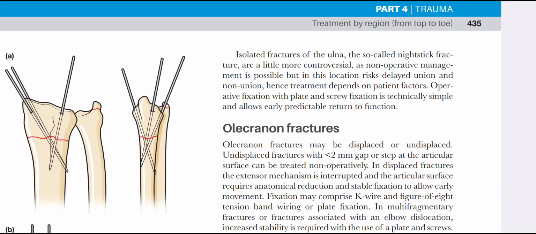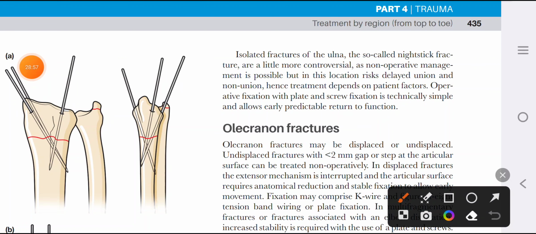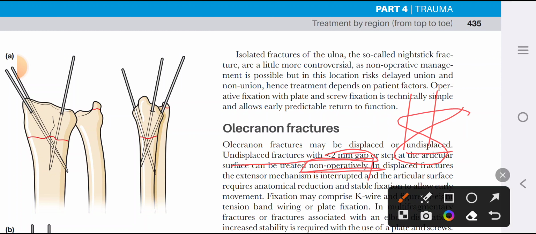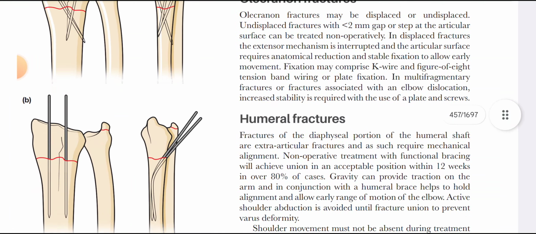Now coming to olecranon fractures. Olecranon fractures may be displaced or undisplaced. If it is undisplaced with a fracture gap of less than 2 mm, then closed reduction or non-operative treatment is also possible. And if the olecranon fractures are displaced, then they will be treated with K wires and figure of 8 tension band. Olecranon fractures are treated with K wire and figure of 8 tension band if displaced.